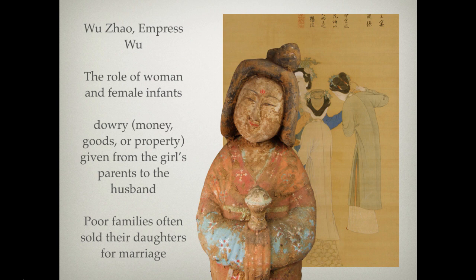And while not necessarily a burden, it was the custom that they would provide the husband with the resources that would be for her and to take care of her. But often poor families just sold their daughters for marriage to wealthier men, which becomes somewhat problematic in our modern mindset, but this was quite normal at the time.